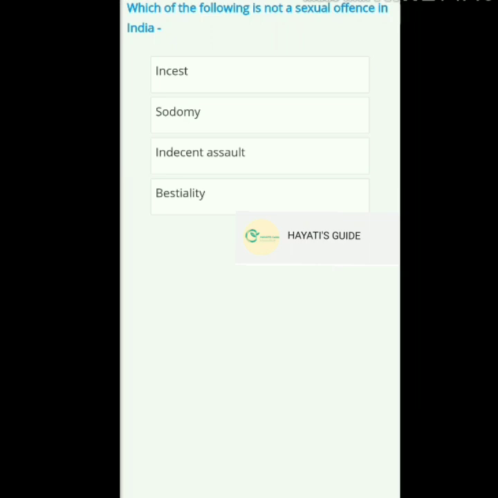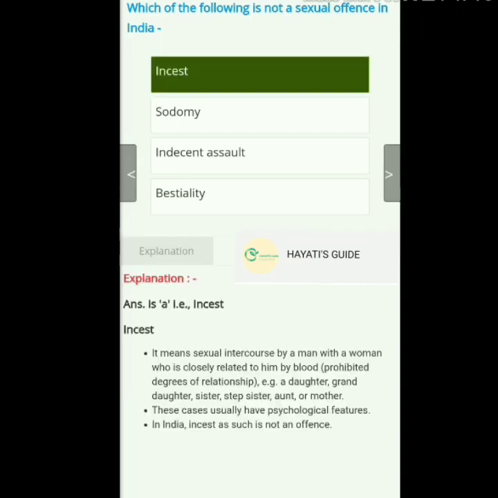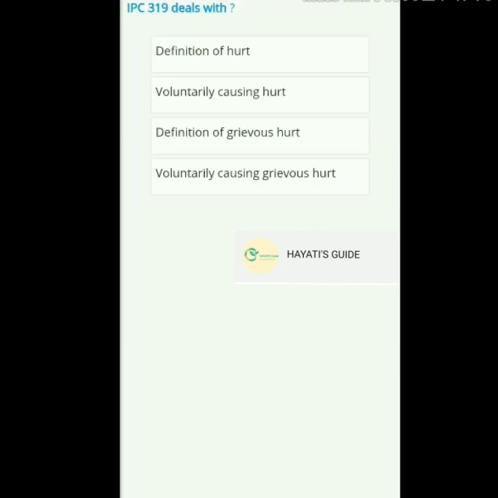So next, the rule of Haase is used to calculate, and the answer is age of fetus. Just read the explanation by yourself for understanding better. Next, which of the following is not a sexual offense in India? So the answer is incest, which means sexual intercourse by a man with a woman who is closely related to him by blood. These cases usually have psychological features. Next, IPC 319 deals with.